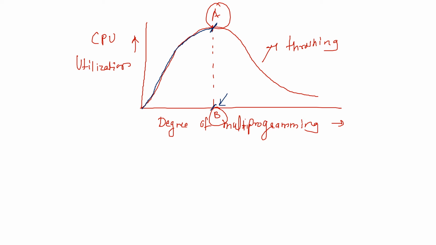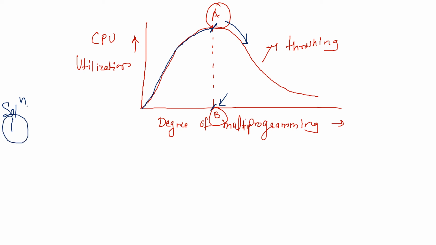After A, page faults will start increasing. The match is not found, so page faults increase, decreasing the hit ratio and reducing CPU utilization. This is called thrashing. So what is the solution for this?